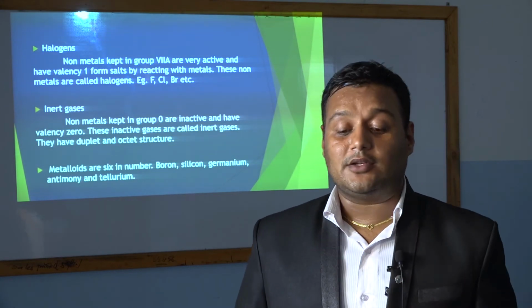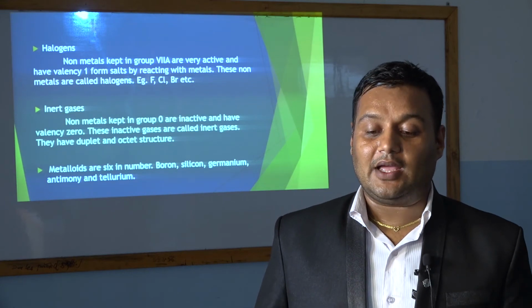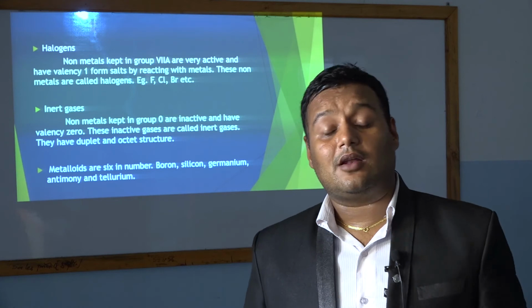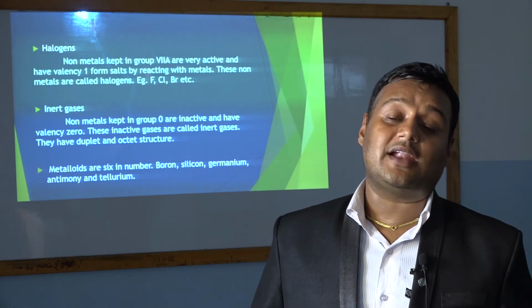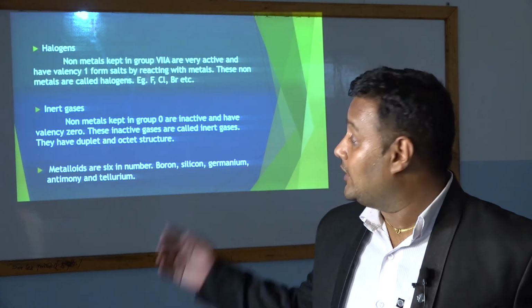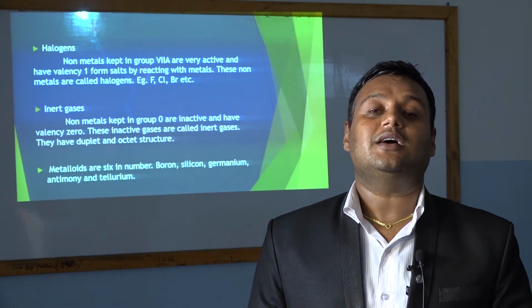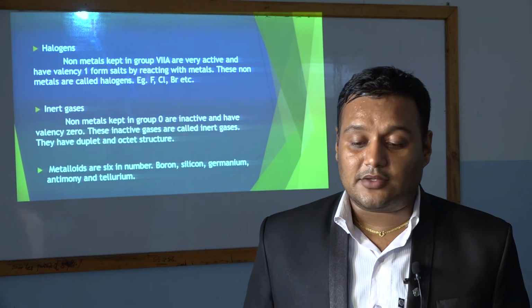Now we are going to the non-metals. Okay, halogen. The terms alkaline metal and transition metal are related to the metals. Now we are going to read two new words, halogen and inert gas. These are related to the non-metals. So let's go to the halogen.